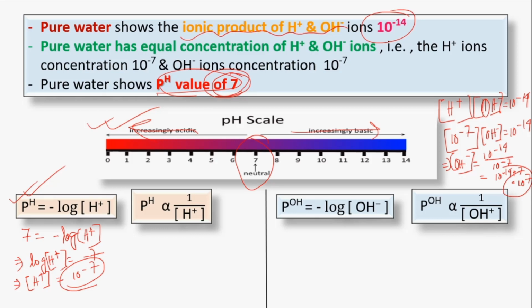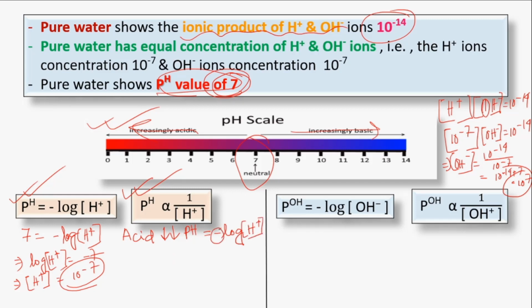That means pure water shows the concentration of both the ions are equal, and as you can see, pH and the hydrogen ion show an inversely proportional relationship. We all know that acid shows a lower pH, and lower pH means negative log H plus ion.